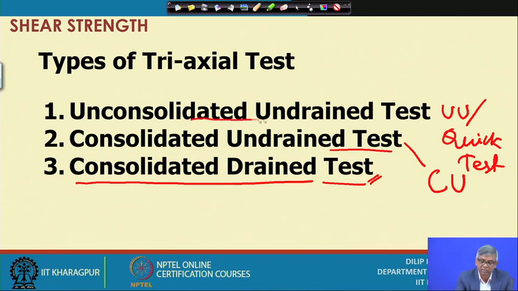And the unconsolidated undrained test, you just apply the confining pressure, then apply the additional axial load and shear it. So, it can be done quickly. These are all different tests, some very lengthy, some very quick, but we cannot ignore them because of the time they take. In some situations, when that is the condition prevailing in the field, you have to follow that test condition. So, by and large, there are 3 triaxial tests available. Now we can discuss how we conduct the test and how we get the parameters.